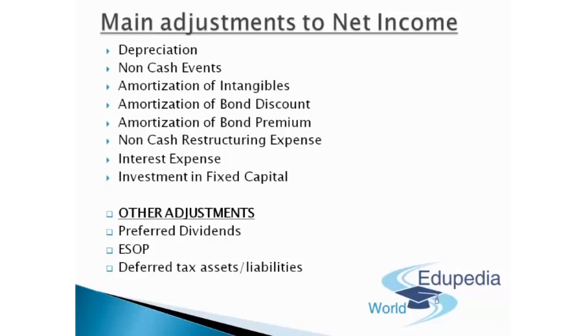I hope you got the entire clarity relating to the major adjustments which are required to be made to net income. Depreciation is one of them. Non-cash events, amortization of intangibles, amortization of bond discount, amortization of bond premium, any non-cash restructuring expense, any interest expense, any investment in fixed capital, and various other adjustments like preferred dividends, ESOP, and deferred tax assets and liabilities.